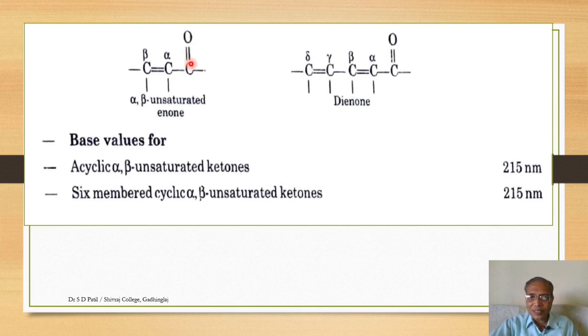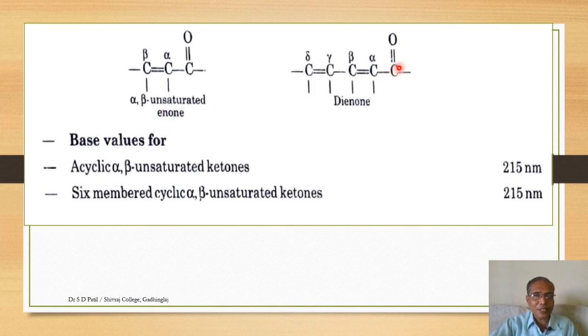So the combination we say as enone: ene for the double bond, one for this carbonyl group. This is an alpha beta unsaturated enone, because with respect to the carbonyl group, between the alpha and beta positions there is a double bond.